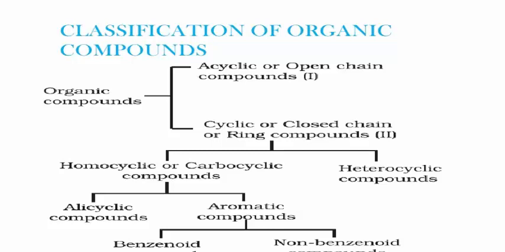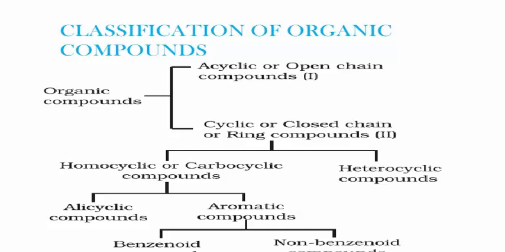Next, what are homocyclic compounds? The organic compounds which contain a ring structure and are made with the same kind of atoms. See here, homo indicates same. Therefore, these types of compounds are defined as the organic compounds which contain a ring structure and are made with the same kind of atoms, called homocyclic compounds. If you take an example, cyclopropane and cyclobutane are the best examples for homocyclic compounds.